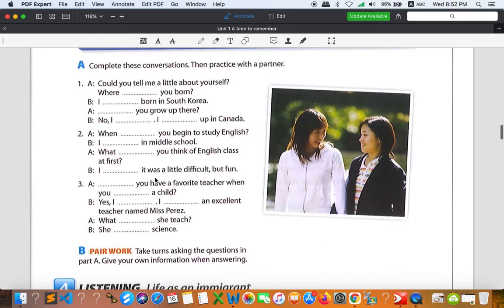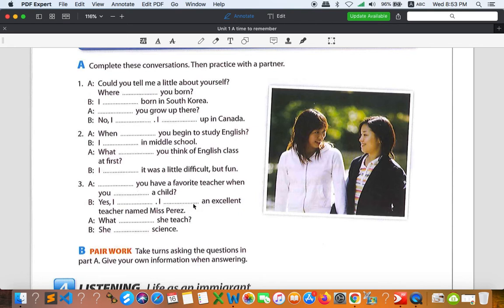We have a question right here, so you cannot use to be. You have to come up with did because it is a question. So you can say, did you have a favorite teacher? When you don't see any other verbs, it must be to be. So we use were with the verb: when you were a child. Once again, did you have a favorite teacher when you were a child? Then, yes, I did, because we asked, did you.